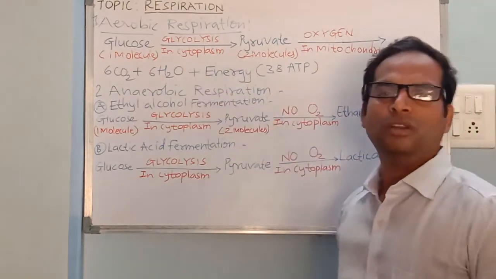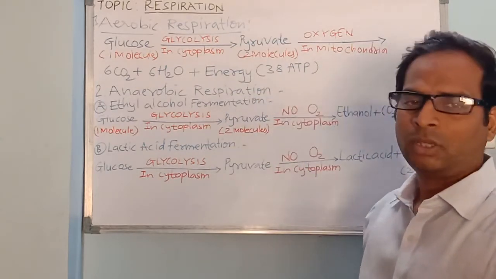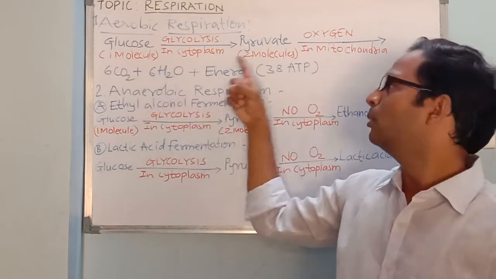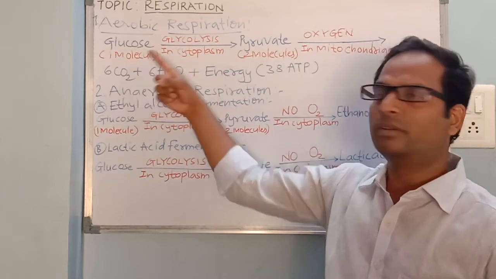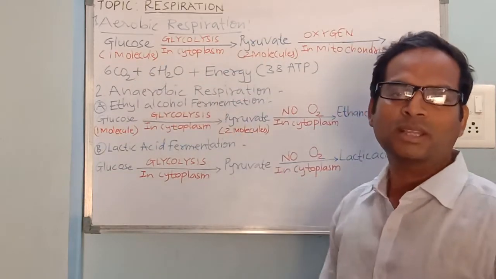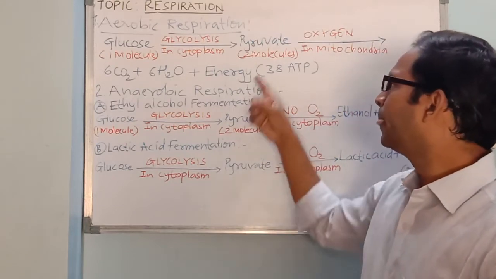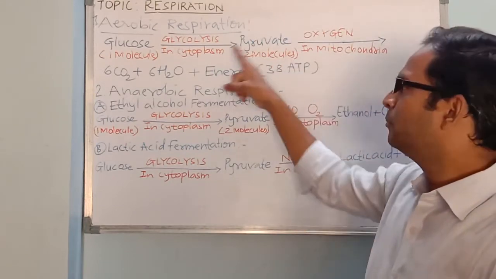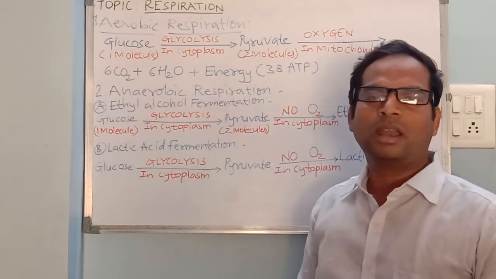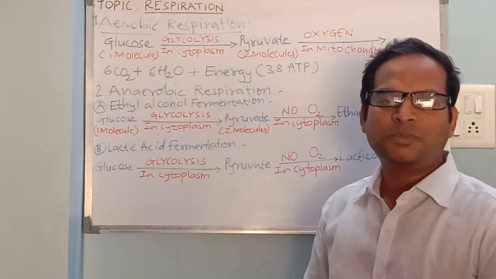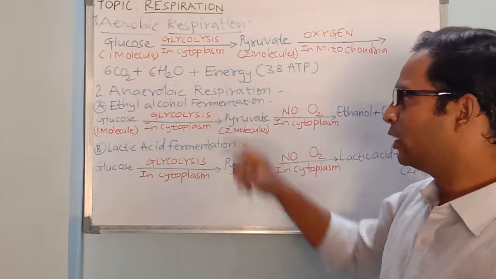So the first step is that conversion of glucose occurs into pyruvic acid or pyruvate, that is 1 mole of glucose broken down into 2 moles of pyruvic acid. This is a 6 carbon compound, this is a 3 carbon compound. So one 6 carbon compound is broken down into two 3 carbon compounds, that is pyruvic acid. The process occurs in the cytoplasm and this is called glycolysis. And this process is common to both the respirations, aerobic as well as anaerobic respiration.